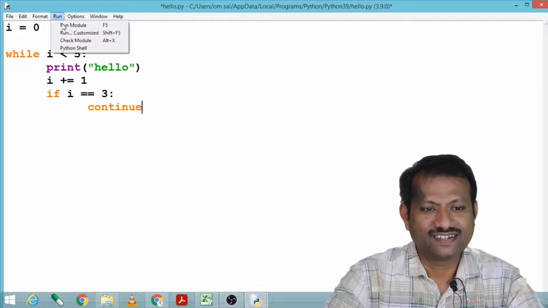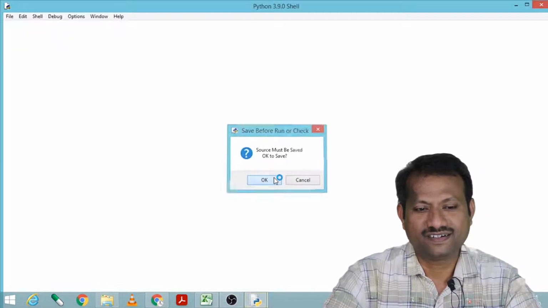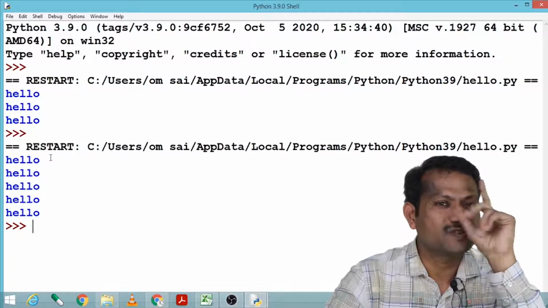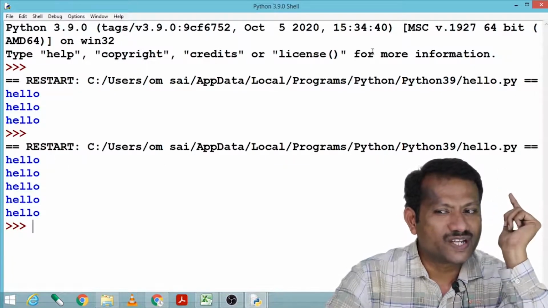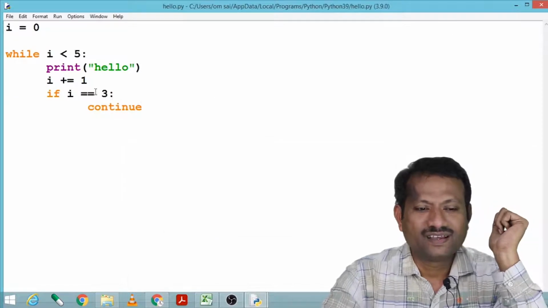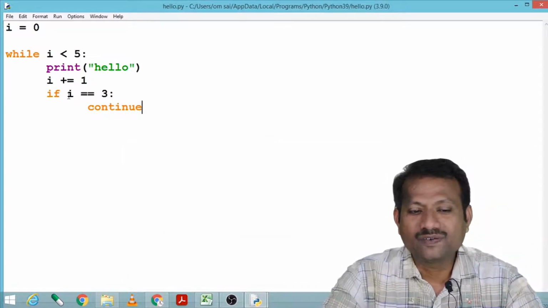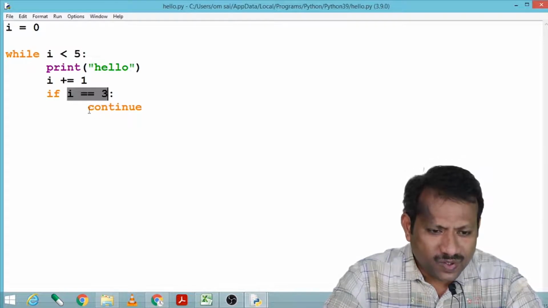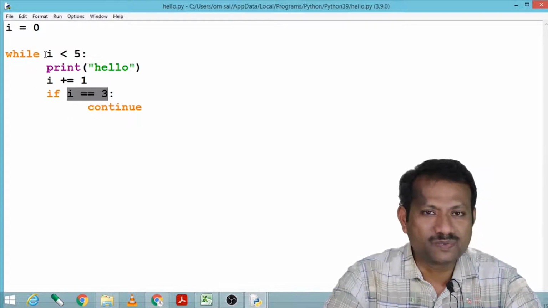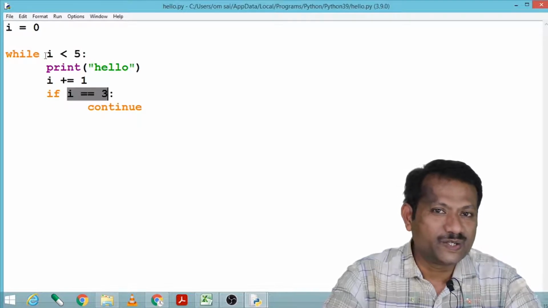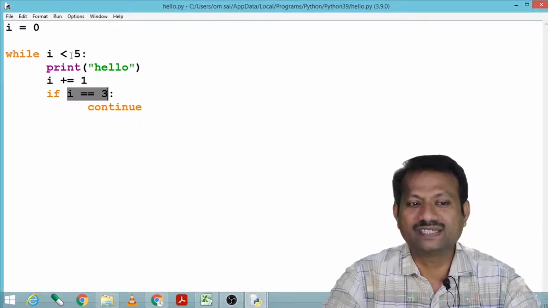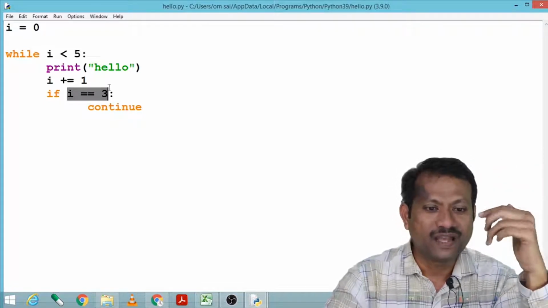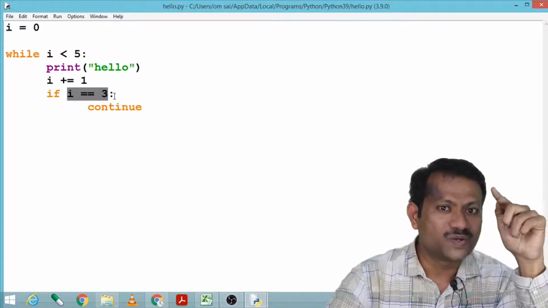See. It has printed 5 times, not 3 times. So what is the role of continue here? Let us see. The moment i equals 3, it is saying continue. Continue means it will go back to the same loop and continue the iteration. So when i is 0, it is printing hello. When i is 3, again it is printing hello, and from 3 it will go to 4.